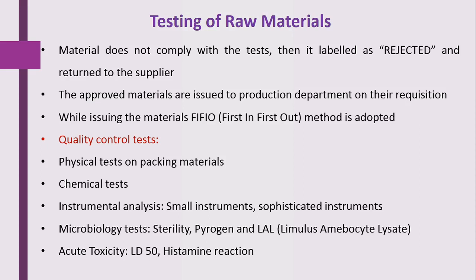LD50 is lethal dose 50, which means the amount of drug required to kill 50% of the population. That is called LD50. The histamine reaction, that is the allergic reaction test, is also done in raw material testing.